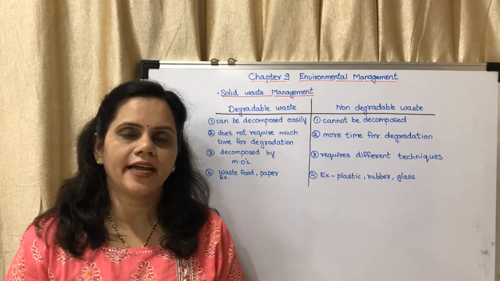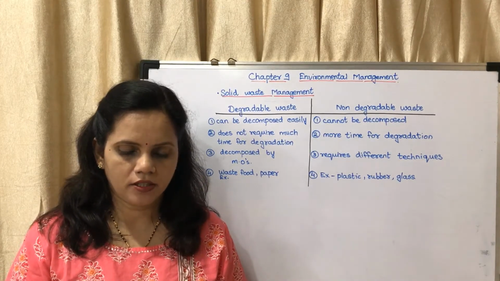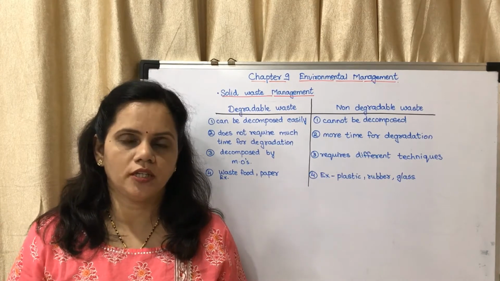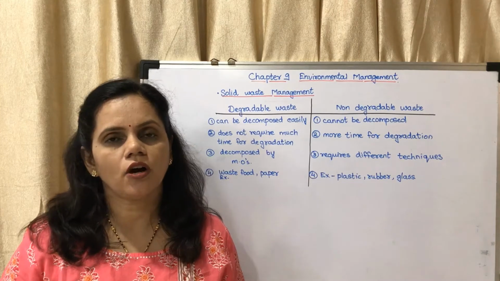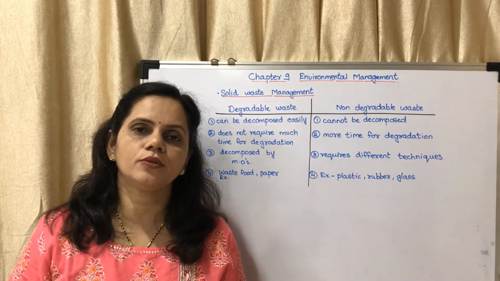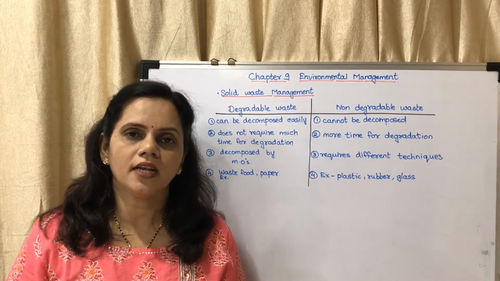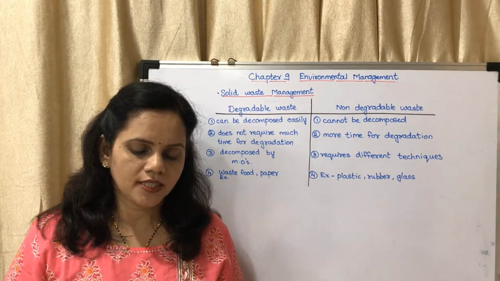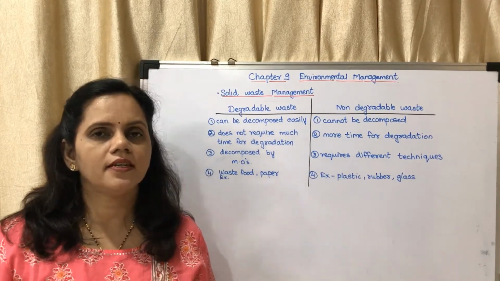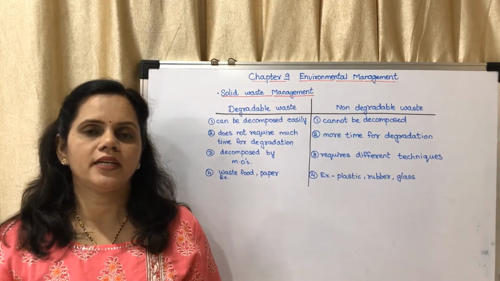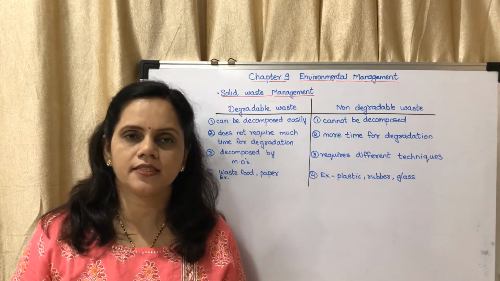Okay, on page number 99, solid waste management, need of the hour. What is meant by pollution? You know about the term pollution. So what is pollution? It is the discharge of contaminating substances into the environment which causes harm to living things. Okay, so the discharge of contaminating substances into the surroundings that has an adverse effect on the natural environment is said to be pollution.